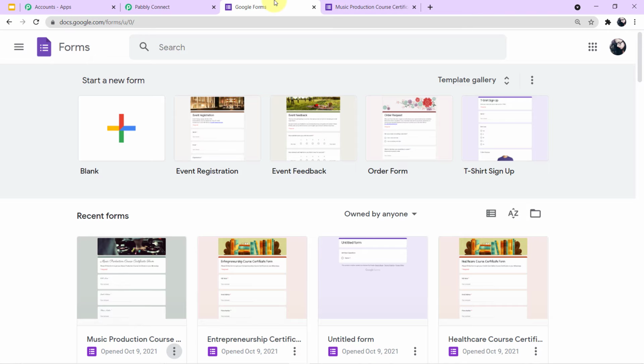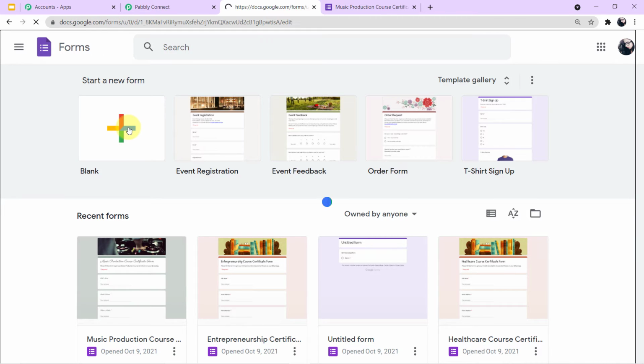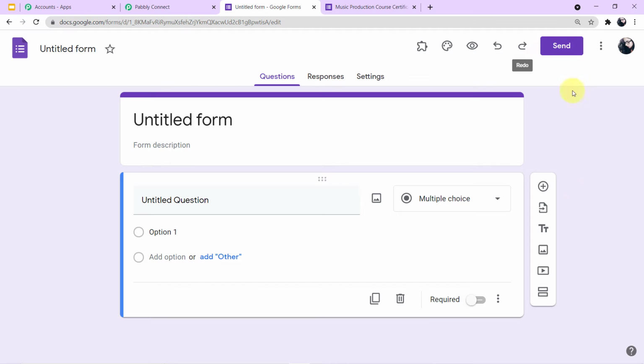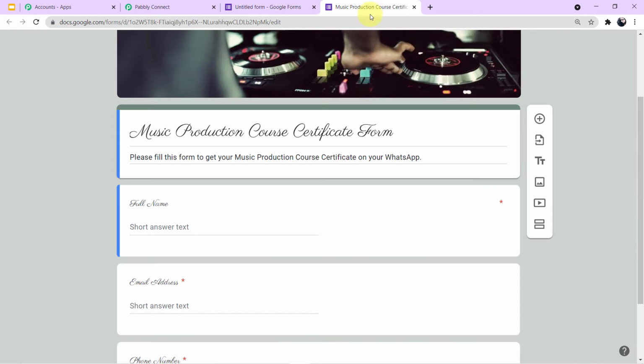Now if you want to create your form, you can just click on this plus sign. Let me show it to you once. Okay, and this is the format of the form. You can add the text or the various add-ons here, and you can create the form. I have already created the form.